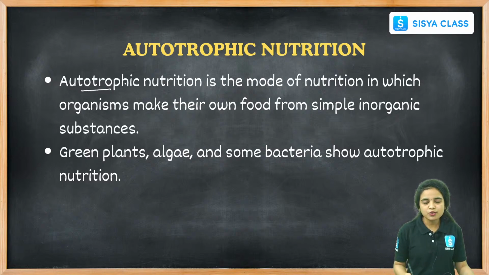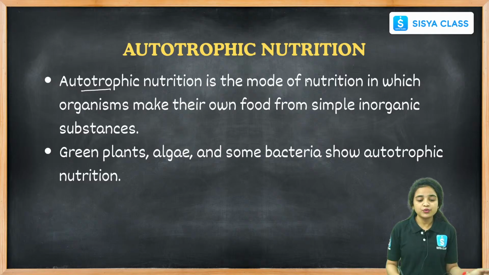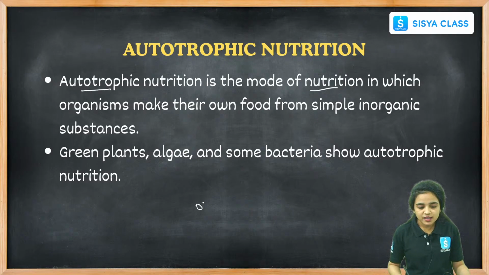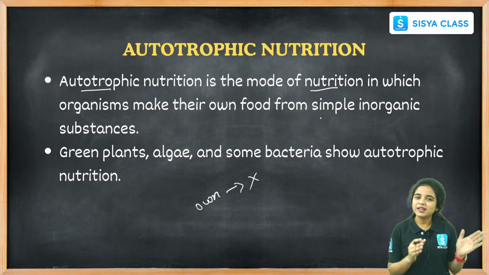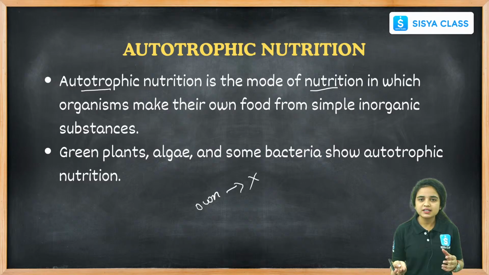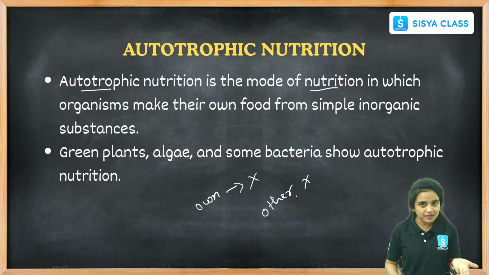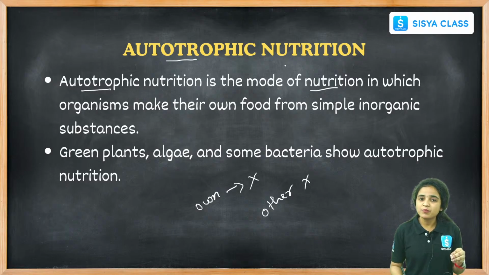Coming to autotrophic nutrition, it is the mode of nutrition where the organisms prepare their own food. They will not depend on other organisms. They will prepare their own food material by depending on sunlight, and there are some other raw materials for the preparation of their food material. Hence, they will not depend on other organisms, and they are called autotrophs, and this mode of nutrition is called autotrophic nutrition.